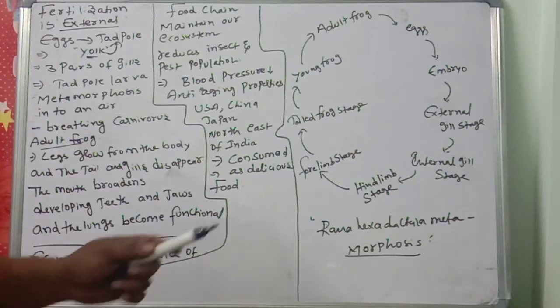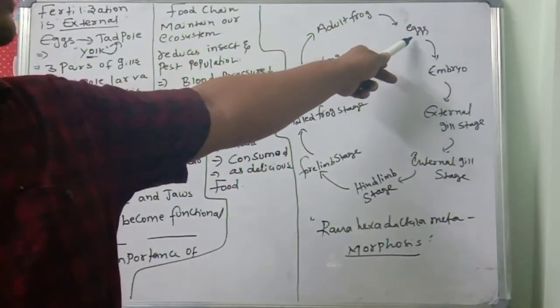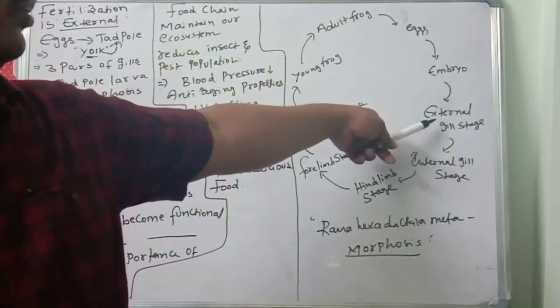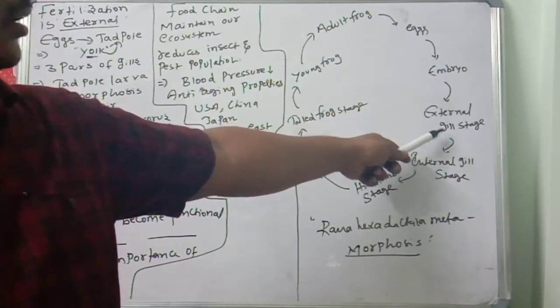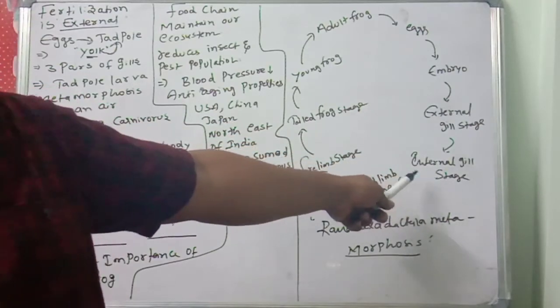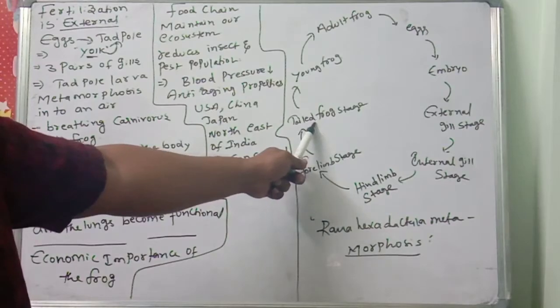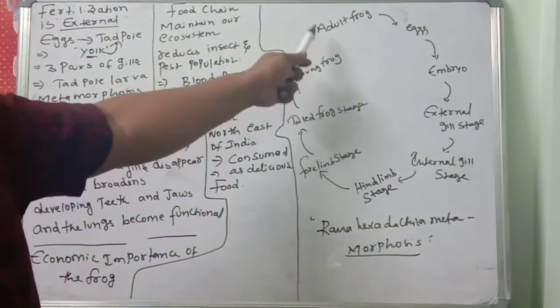Now you see another important one. There is the adult frog. The adult frog lays eggs, fertilization takes place, and the eggs form the embryo. Embryo, external gill stage, internal gill stage, hind limb stage, forelimb stage, tailed frog stage, young frog, adult frog.